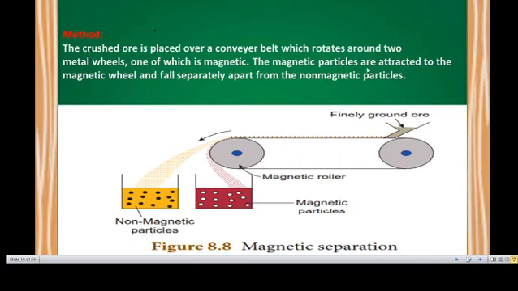The magnetic particles are attracted to the magnetic wheel, the magnetic roller. So this is a magnetic roller. The magnetic particles are attracted to the magnetic wheel and fall separately, apart from the non-magnetic particles. The non-magnetic particles are also easily collected. The magnetic particles attracted by the magnetic roller are also collected separately. This is the magnetic separation method.